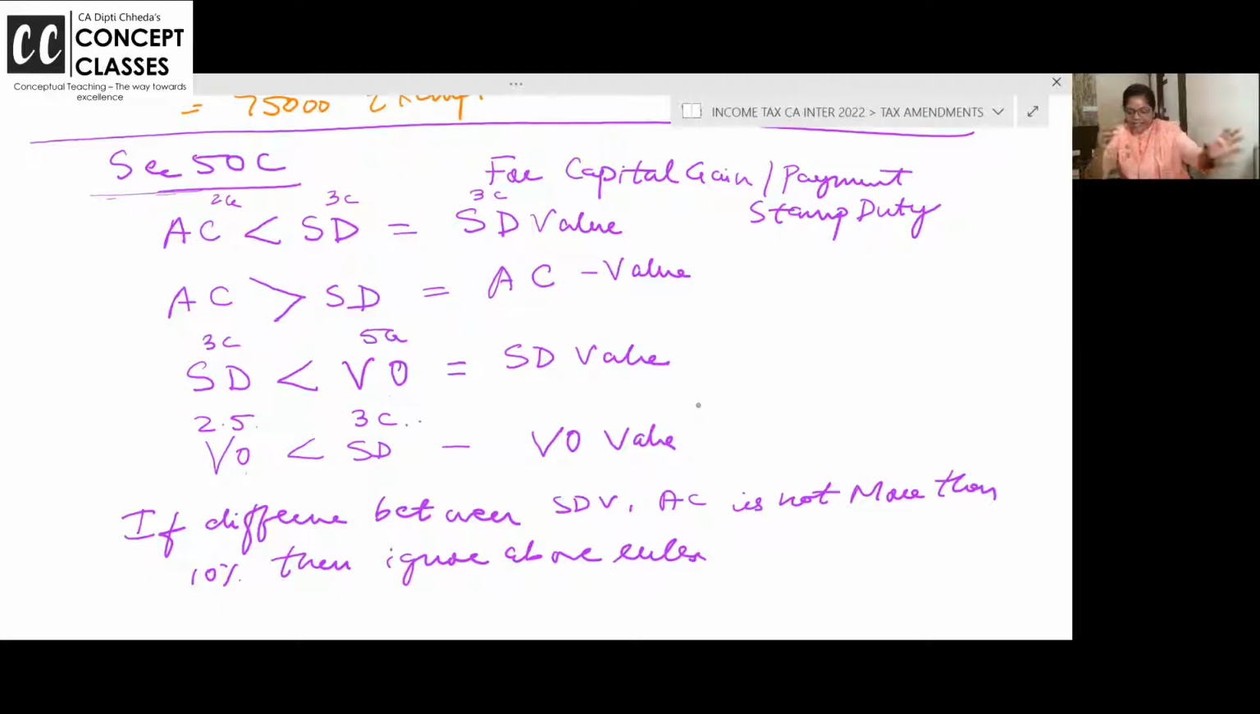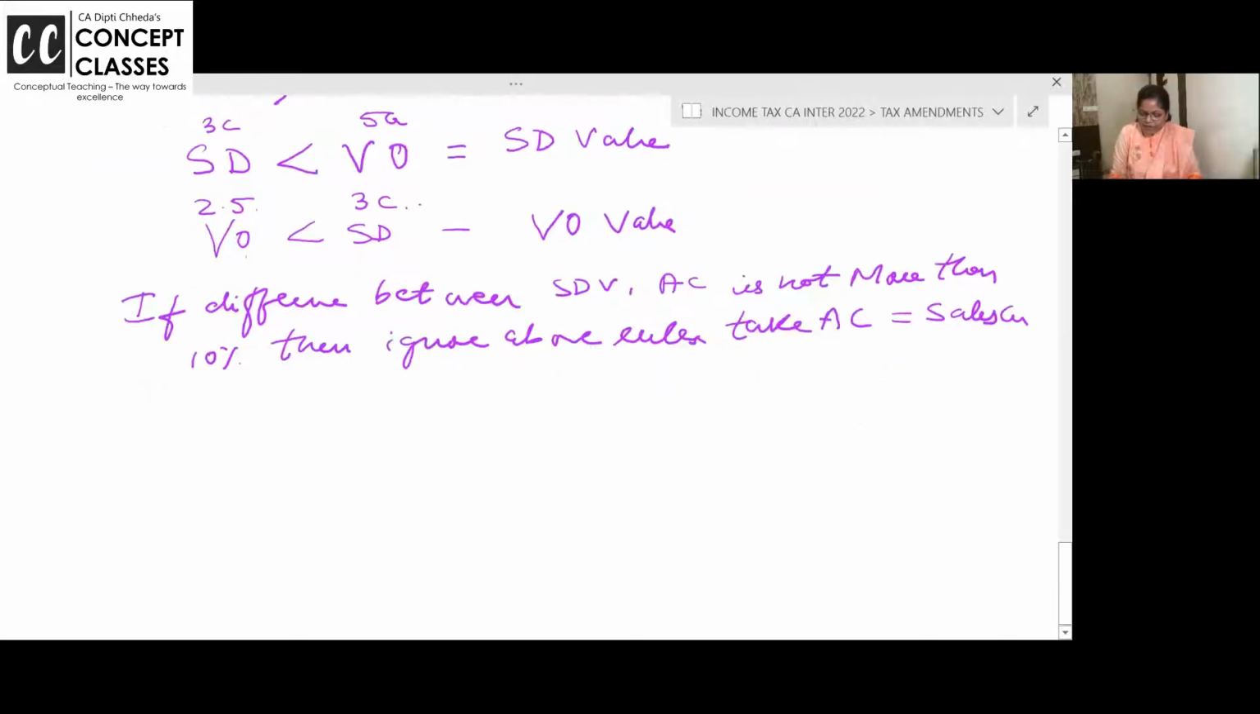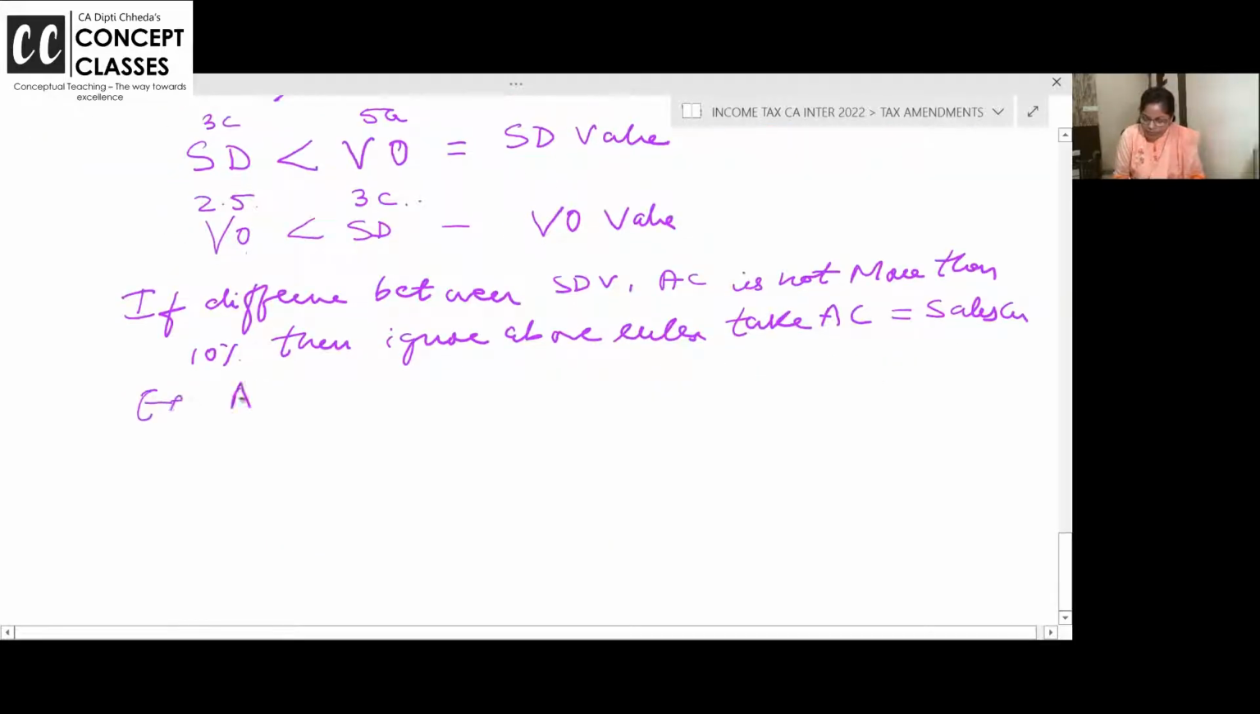Actual sale consideration or stamp duty, which to take? The act says that if the difference between actual sale consideration and stamp duty is up to 10%, ignore the above rules. Take actual consideration as the sales consideration. I'll give one example. Suppose actual consideration is 2 lakhs and stamp duty valuation is saying 2,05,000.